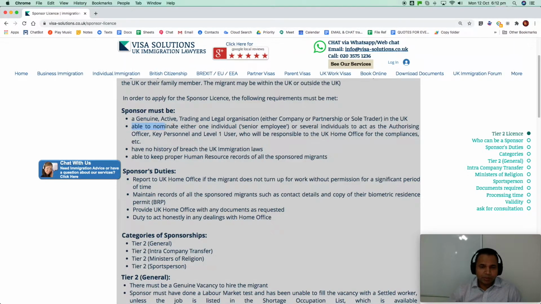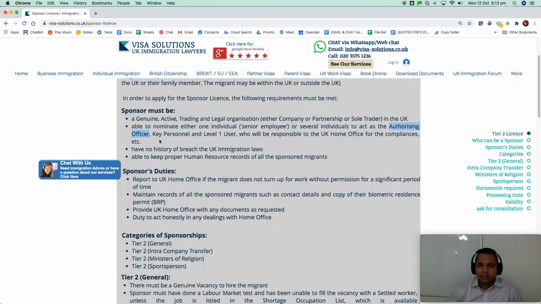Sponsor must be able to nominate either one senior individual or several individuals to act as authorizing officer, key personnel, level 1 user, who will be responsible to the Home Office for compliance. So the main individual that is required is the authorizing officer. This person should be a settled person, either a British citizen or with indefinite leave to remain, or even a European national with pre-settled status. Pre-settled status will be considered as settled for the purposes of this application. So that has been confirmed by the Home Office during our call.